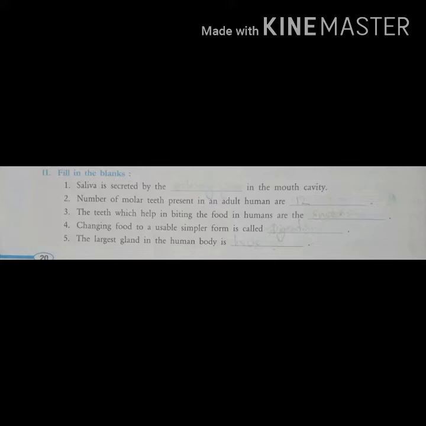Okay. Fourth, changing of food to a usable simpler form is called dash. It is called digestion. When the food is digested, it is converted into a usable simpler form. So here we have to fill in digestion. Fifth one: the largest gland in the human body is what? It is the liver. Okay.